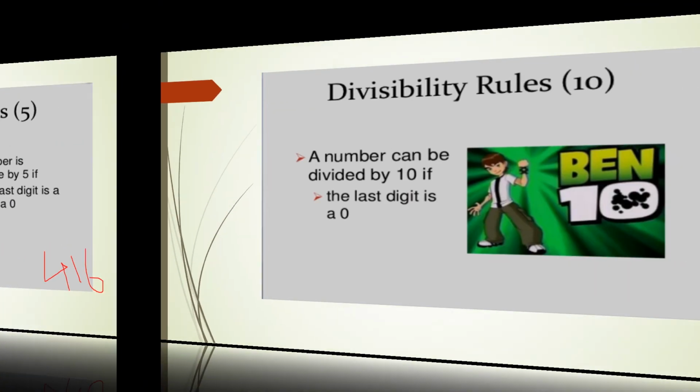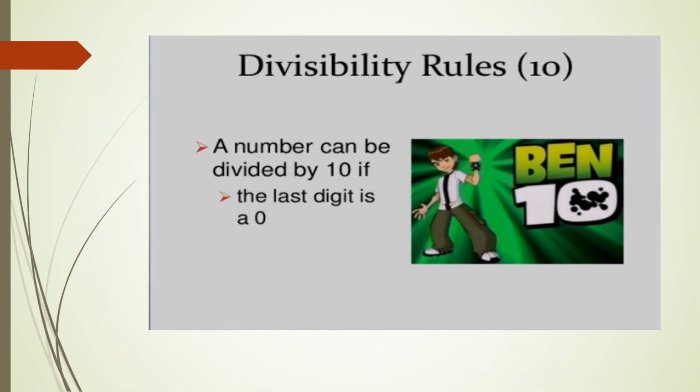Now the divisibility rule for 10. A number can be divided by 10 if the last digit is 0. This is the divisibility rule for 10. For example, 100 is divisible by 10. For example, 210 is again divisible by 10. 3110 is again divisible by 10. If I say 42 is divisible by 10, no, 42 is not divisible by 10. If we divide 42 by 10, we will get remainder 2. Or if we divide 42 by 10, we will get an answer with a decimal point. It means that 42 is not divisible by 10.